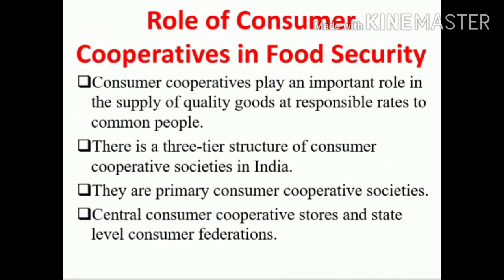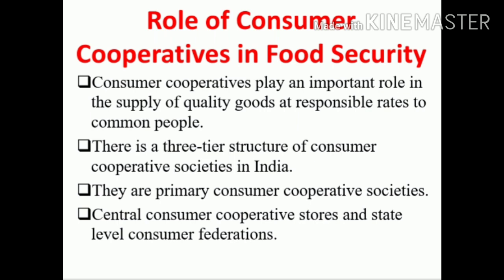We'll talk about the role of consumer cooperatives in food security. Consumer cooperatives play an important role in the supply of quality goods at reasonable rates to common people. So under this, the cooperatives, the Kooturavu Sangha in Tamil, supply quality goods to the common people.